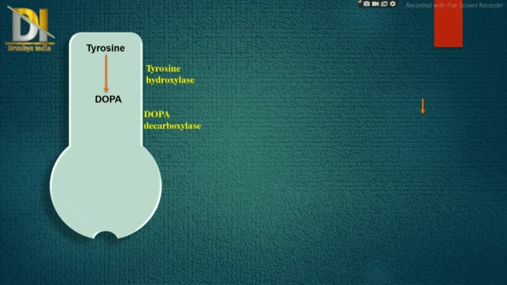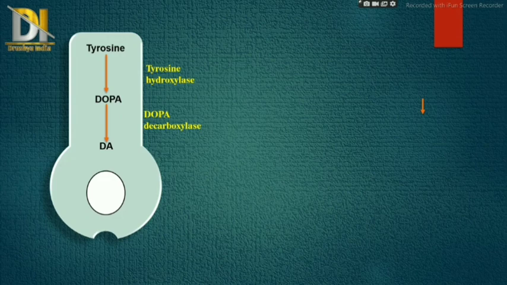Next we will see about biosynthesis of noradrenaline. Noradrenaline is synthesized from tyrosine. As we all know, tyrosine is an amino acid. Tyrosine, in the presence of enzyme tyrosine hydroxylase, is converted to DOPA. DOPA, in the presence of enzyme DOPA decarboxylase, is converted to dopamine.